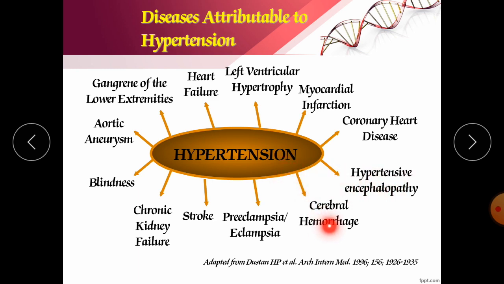Cerebral hemorrhage, it is a very bad condition. From our cerebral part, continuous bleeding will occur, and this bleeding will also lead to death. Pre-eclampsia and eclampsia. Now here we will discuss both the conditions. First we will discuss pre-eclampsia. What is pre-eclampsia? It is a condition that occurs during pregnancy, starting from the 20th week of pregnancy.